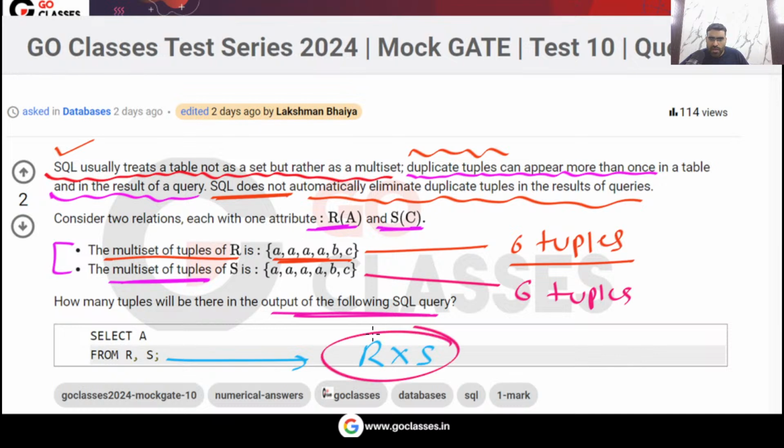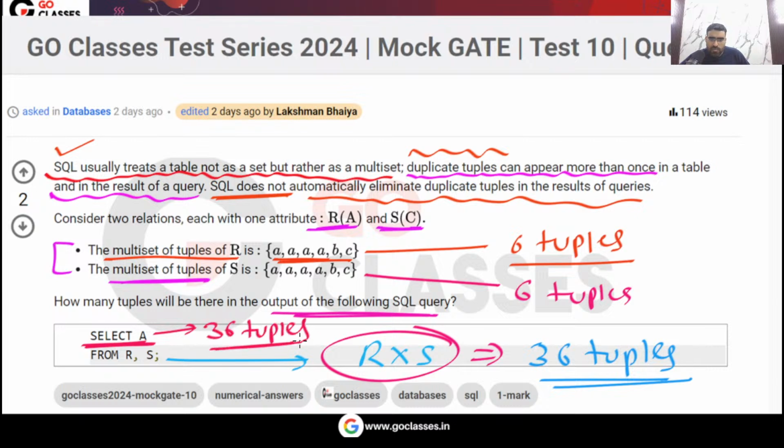If you do R cross S, how many tuples will there be? In R cross S, there will be a total of 36 tuples. Then you are selecting only the attribute A. You are only projecting the attribute A. Remember, SQL does not automatically eliminate the duplicate tuples. So if you project A, you will again get 36 tuples in the output.